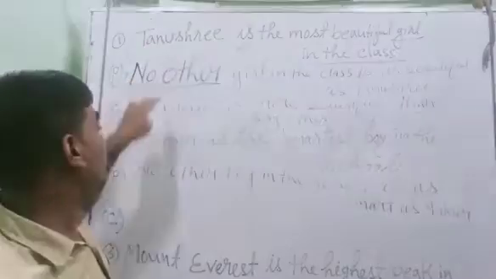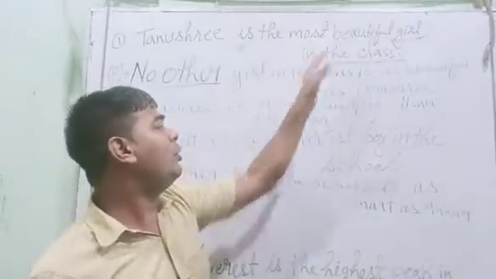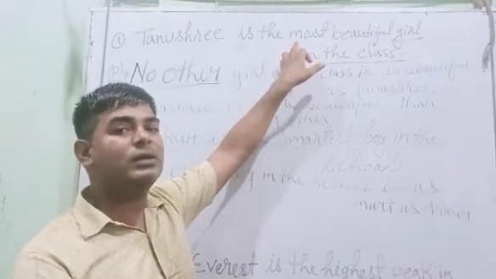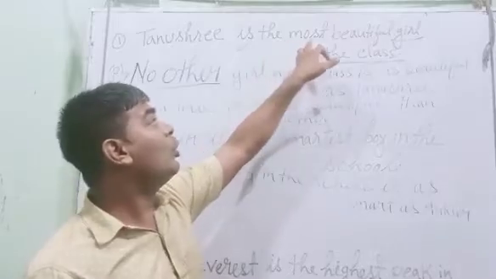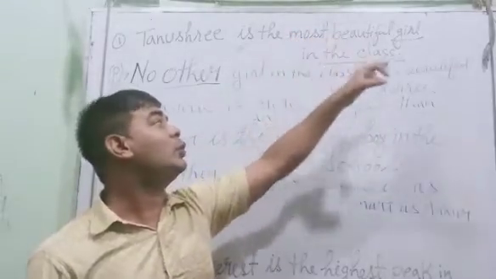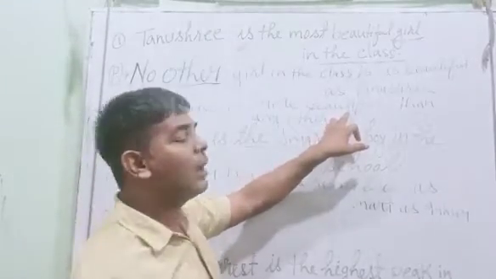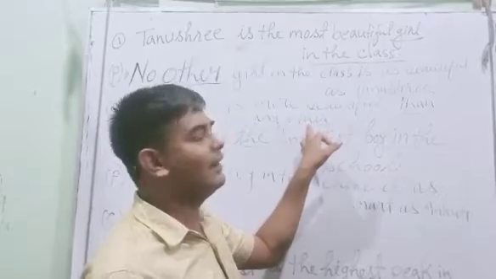See, Tanushree is the most beautiful, that is in superlative degree, but now we are changing it into comparative degree. So the comparative degree for the most beautiful will be more beautiful. And then our keyword for comparative degree is than any other.